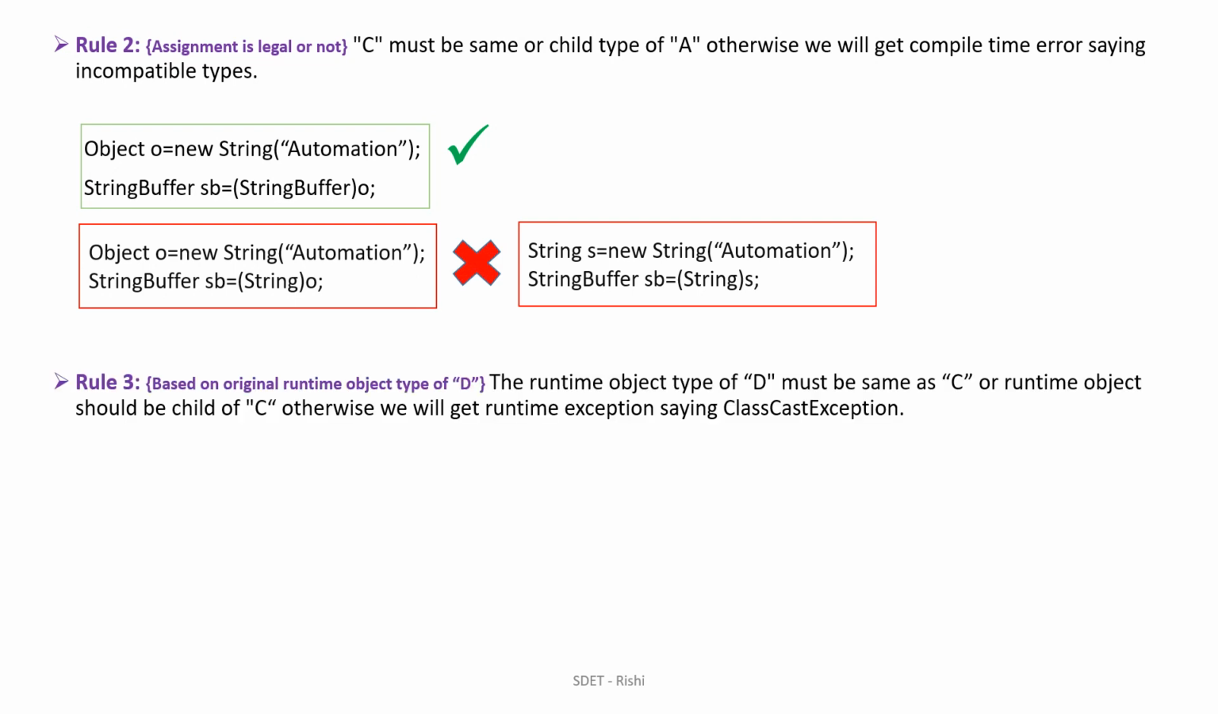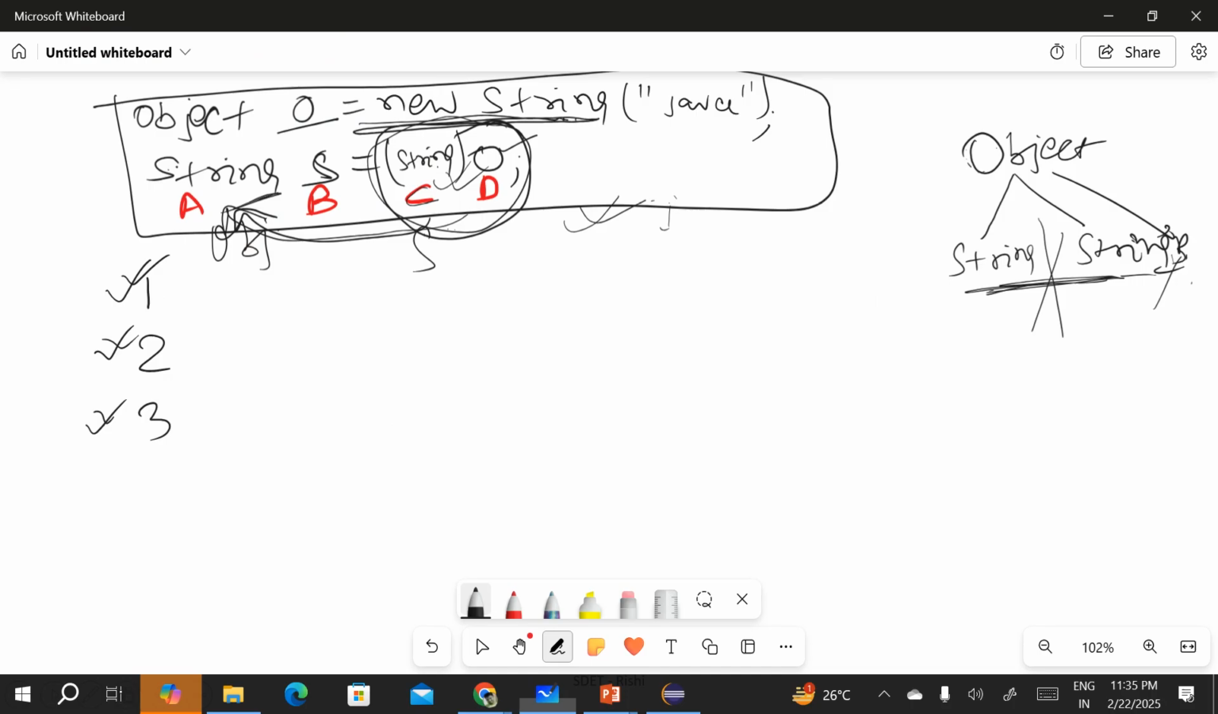And what is rule 3? Rule 3 is based on the runtime type of the object. Whatever the runtime type of the object of D is, we are talking about that. As we have discussed here, the runtime type of the object is String type.